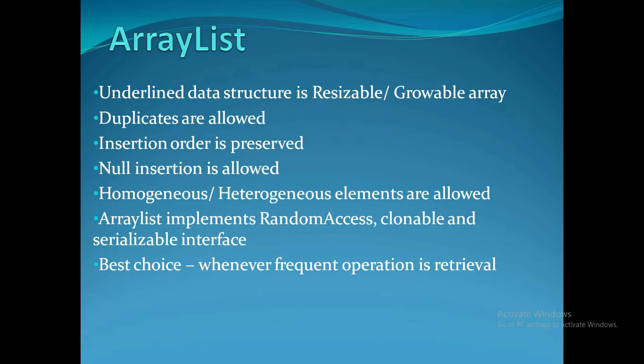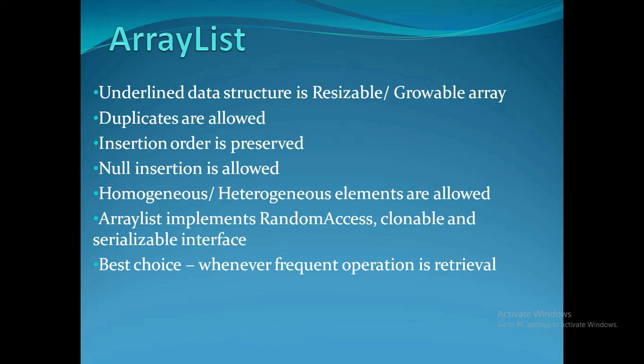Suppose I have 1000 elements in a list, and my frequent operation is to retrieve a particular random element, then I should go for the ArrayList, because it gives the element on the basis of index directly. We need not traverse through all the elements in the list to find a particular element. We can directly access it by using the index. So the best choice is whenever our frequent operation is retrieval.